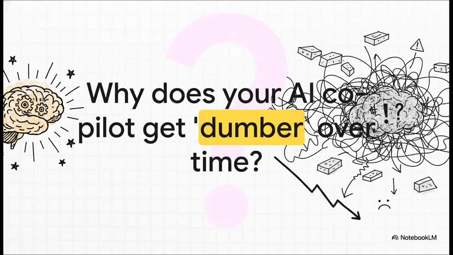You know the feeling, right? You start a brand new chat, and the AI is brilliant. It's a genius. But then, as the conversation goes on, as you keep adding more and more context, it starts making these silly rookie mistakes. It almost feels like it's getting dumber and dumber. So what is actually going on here?